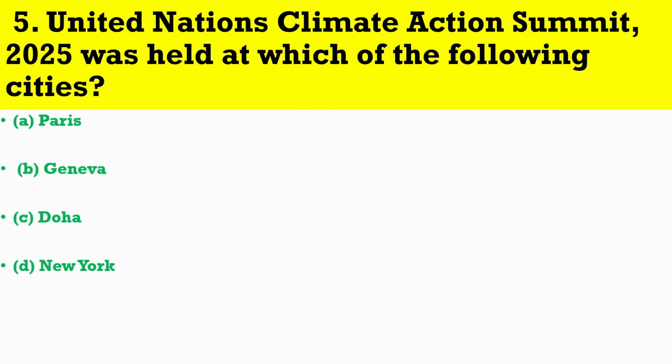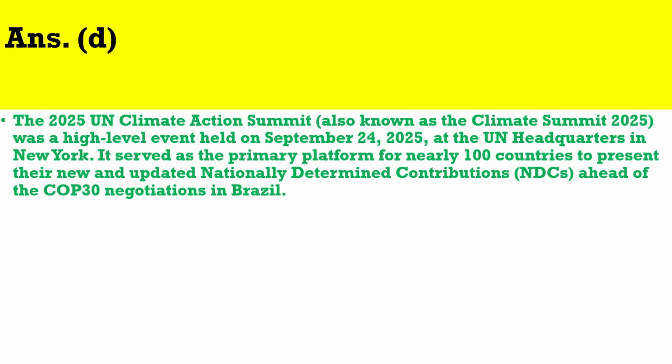Question number 5. United Nations Climate Action Summit 2025 was held at which of the following cities? The correct answer is D. The 2025 UN Climate Action Summit, also known as the Climate Summit 2025, was a high-level event held on 24 September 2025 at the UN headquarters in New York. It served as the primary platform for nearly 100 countries to present their new and updated nationally determined contributions, NDCs, ahead of the COP30 negotiations in Brazil.